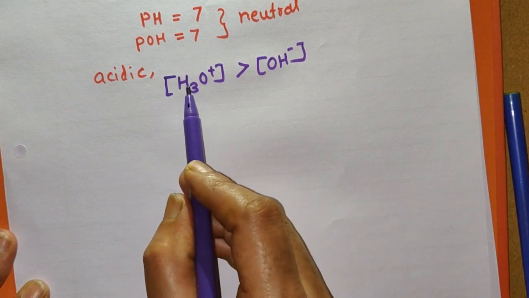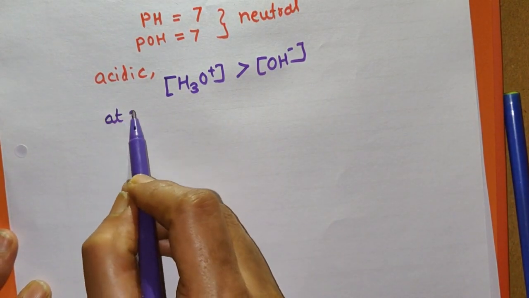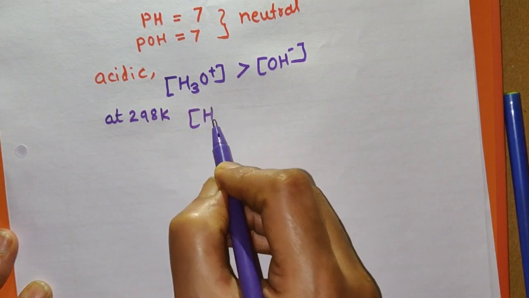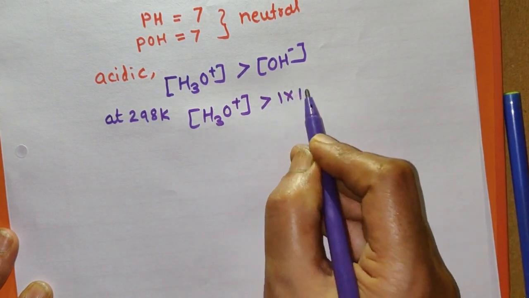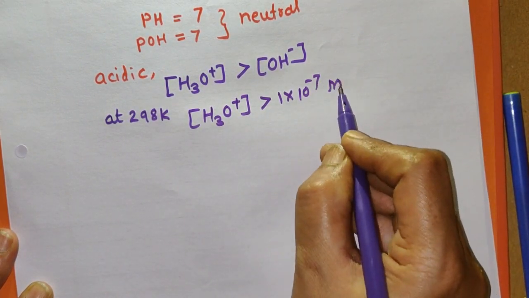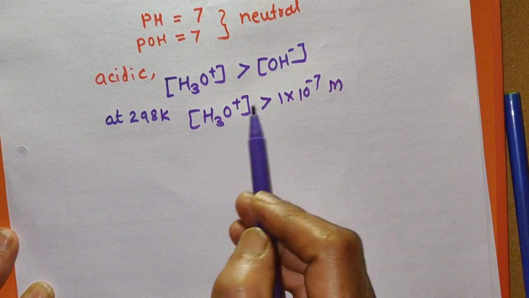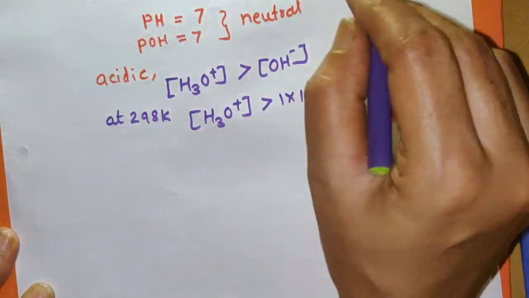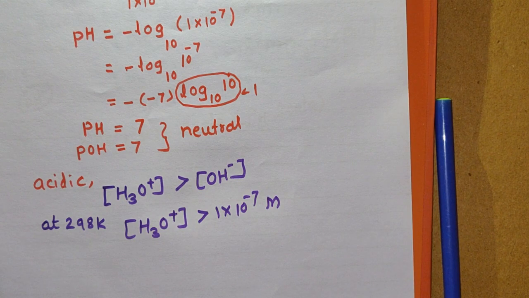And when the concentration of H3O+ is greater than the concentration of OH- at 298 Kelvin, then the concentration of H3O+ must be greater than 1 into 10 raised to minus 7 mole per dm cube, right? Then it can be greater than 1 into 10 raised to minus 7, because at 298 Kelvin for a neutral solution it is 1 into 10 raised to minus 7, and when the solution is acidic it is greater than 10 raised to minus 7.